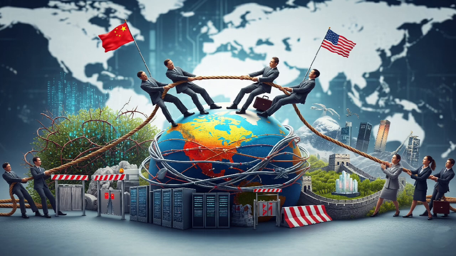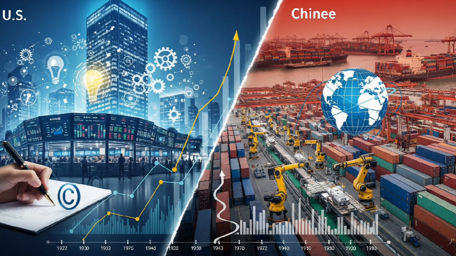7. Comparison to the United States. The United States' economic rise benefited from a historical context that China lacked. The US industrialized rapidly in the 19th century, established global trade networks, and fostered innovation ecosystems that promoted high-value industries. Meanwhile, China, emerging from centuries of isolation and internal turmoil, had to play catch-up, initially prioritizing manufacturing capacity over cutting-edge innovation. While China's GDP now rivals that of the United States, areas like per capita wealth, technological innovation, and global influence still show the lasting effects of historical trade and economic policies.